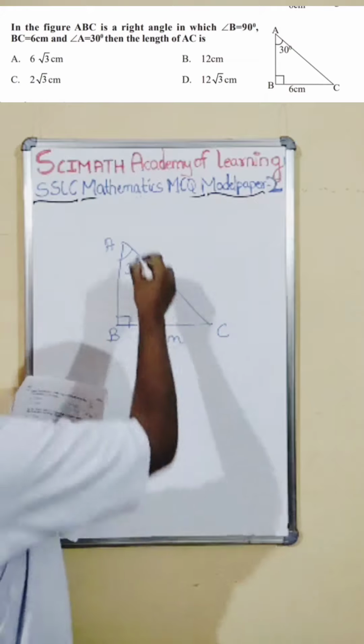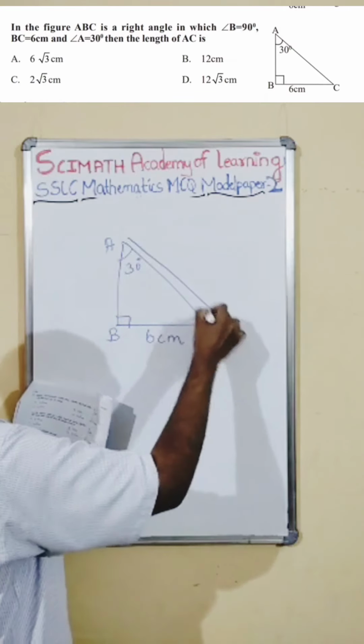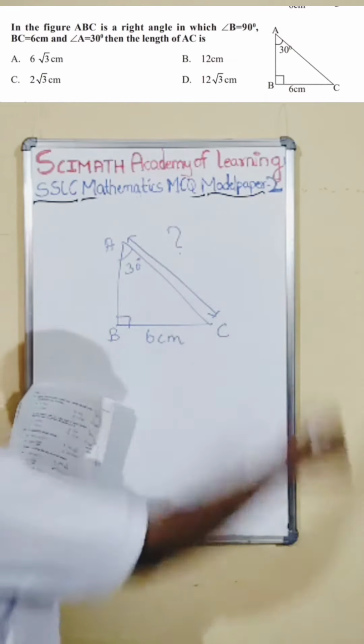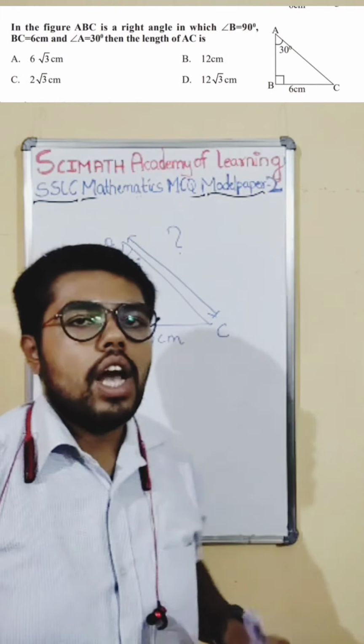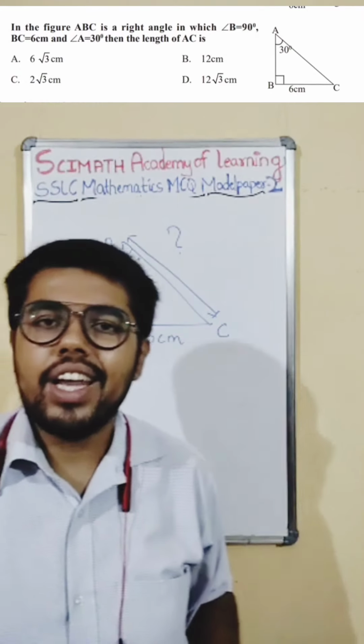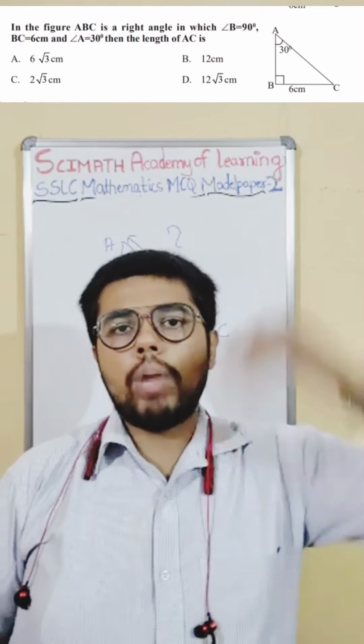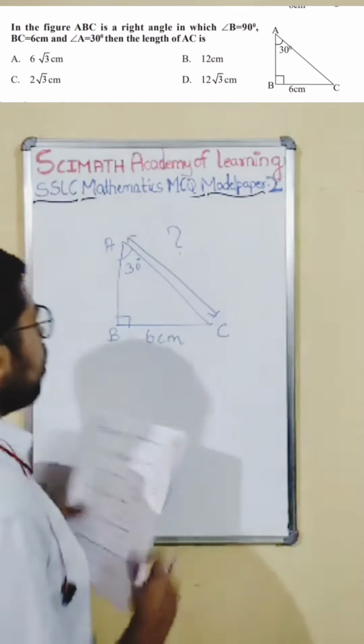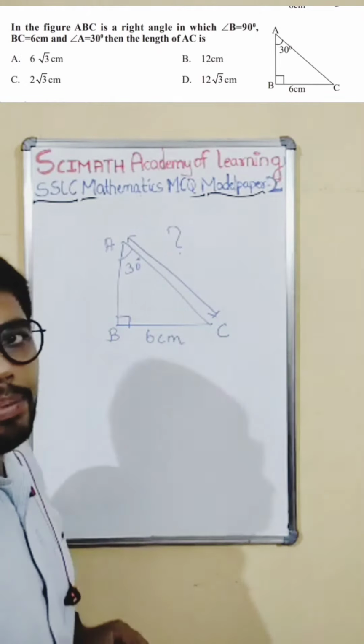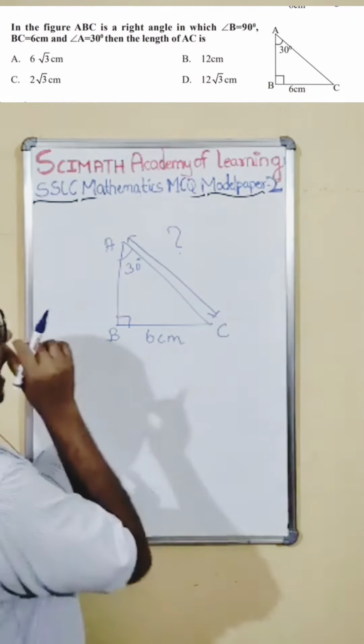Then find the length. They are asking us what is the length of this AC. So we know this is again from application of trigonometry. There in application of trigonometry, you are applying the concept of trigonometry. You need to know where to apply what theta. So here we know we have to find AC. Then what theta you will apply here?